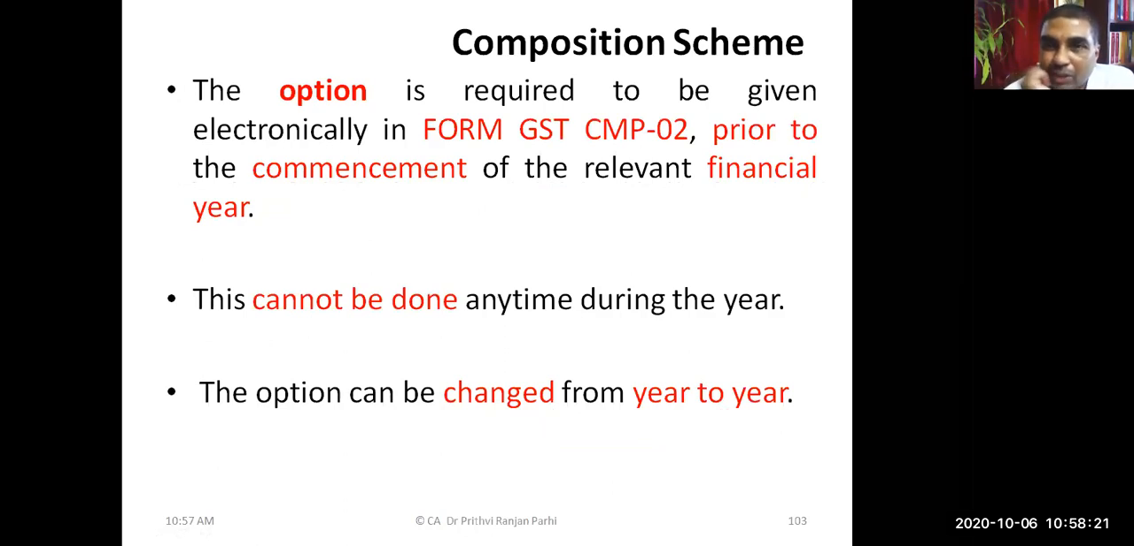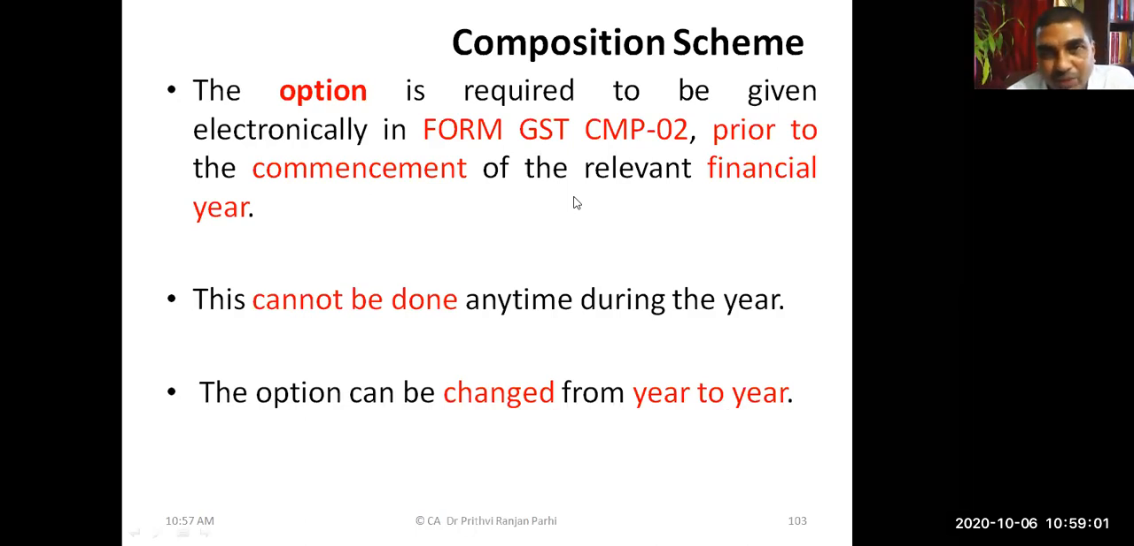This option of composition scheme has to be given electronically by using a specific form, Form GST CMP-02. We'll be learning that also. It can be given prior to commencement of the financial year. When a person is applying for registration, at the time of application also one can give this option of composition scheme. It cannot be done subsequently during the year. Prior to commencement of the financial year, or at the time of application for registration, it can be done.